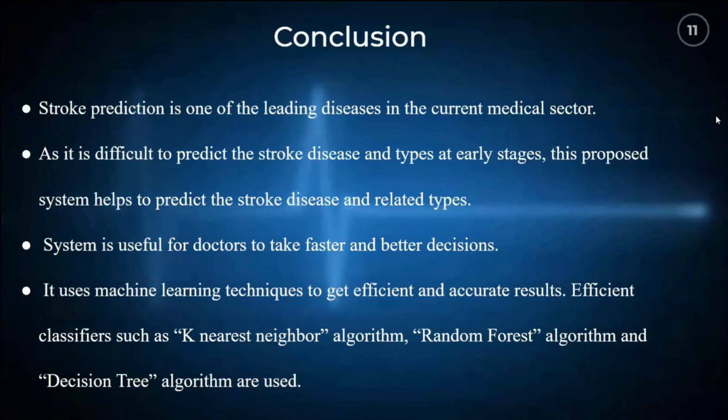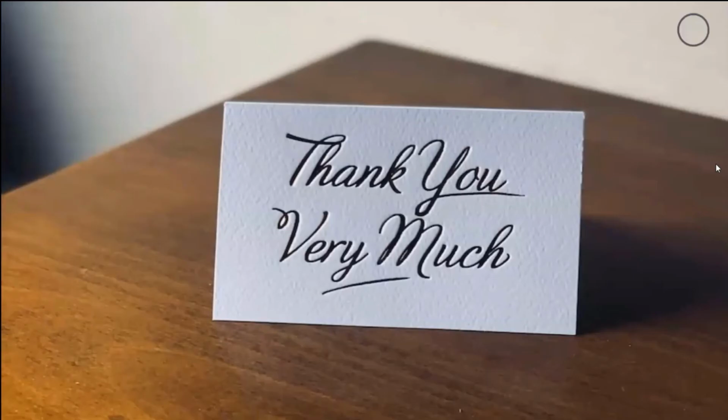Now the conclusion. Stroke is difficult to predict in the current medical sector, so we are proposing a new system. It predicts the stroke at an earlier stage, so it helps the doctor to take better and faster decisions. We are using techniques like the K nearest neighbor algorithm, random forest algorithm, and decision tree algorithms to predict the stroke and its type. Thank you. So this was an overview of our project.